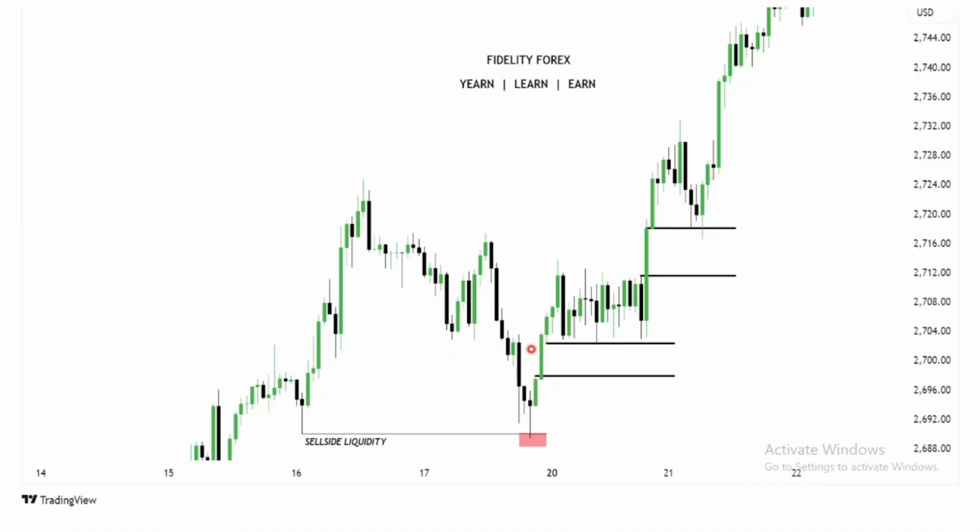This is what a fair value gap is. And this is how institutional traders, which are the smart money, efficiently deliver price. These are not random.